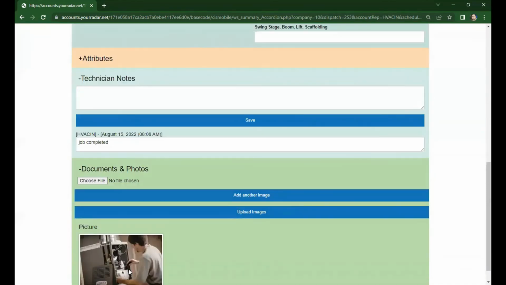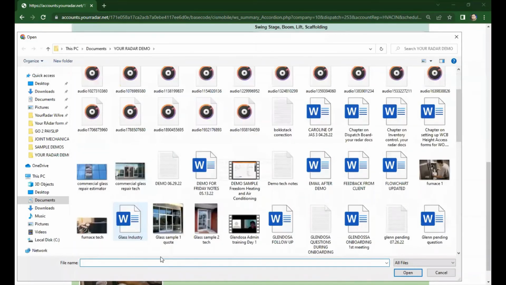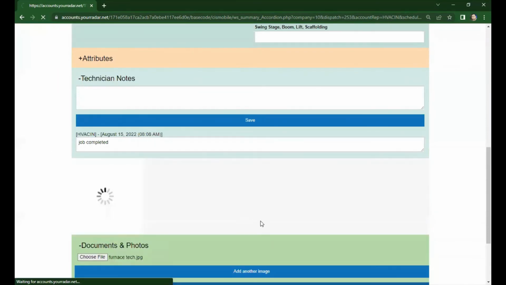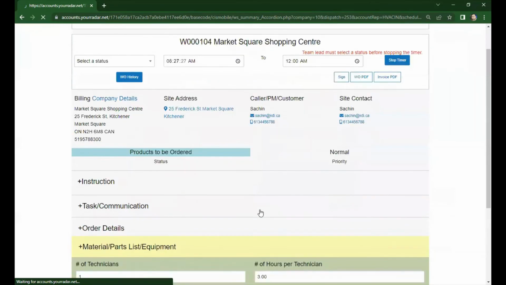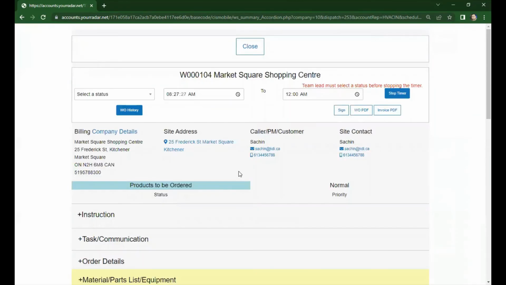Under documents and photos, your technician has the ability to upload images here. Using his tablet, just click documents and photos, click choose file. Let's add one here. Okay, and don't forget to click upload image so it will be saved in the system. You will now see it right here. If everything looks good, scroll up.